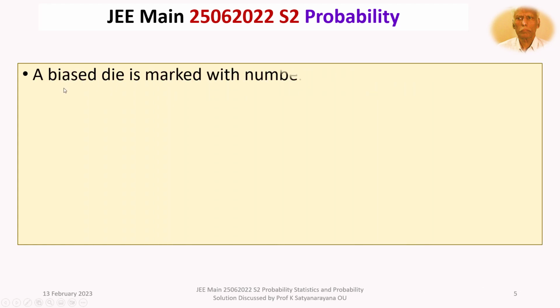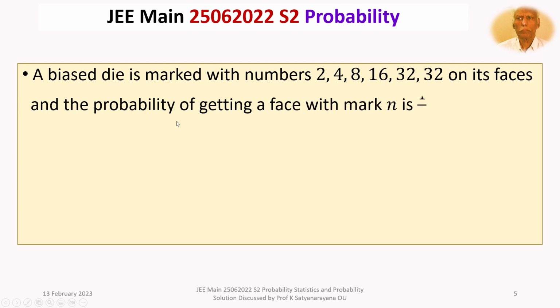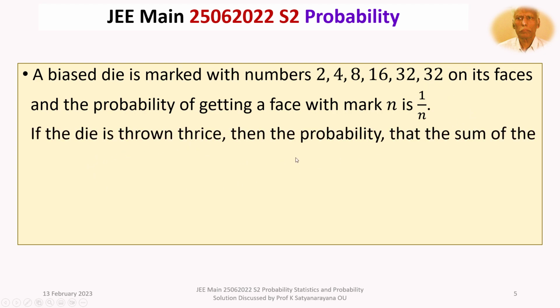The given question is: a biased die is marked with numbers 2, 4, 8, 16, 32, 32 on its faces, and the probability of getting a face with mark n is 1 by n. If the die is thrown thrice, then the probability that the sum of the numbers obtained is 48 is.